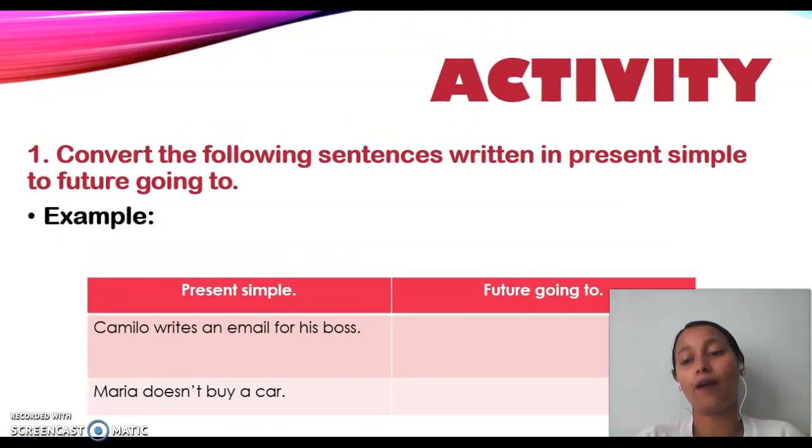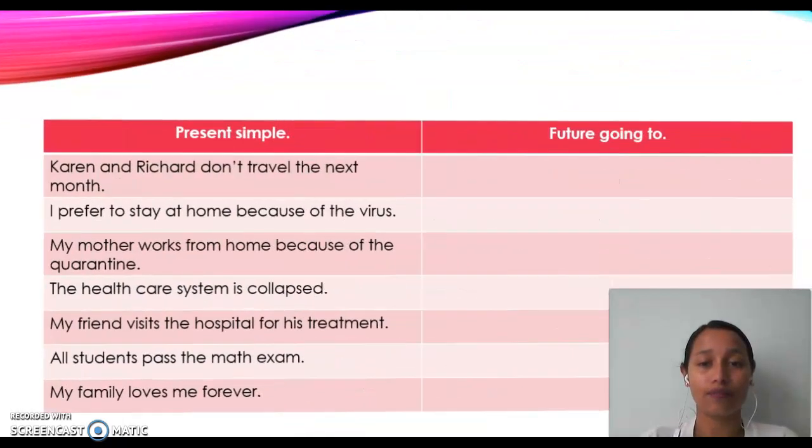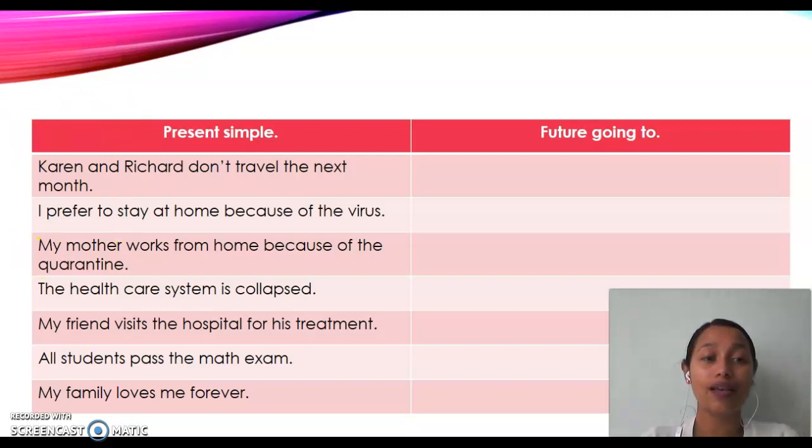So finally, for this topic, we are going to do an activity that is going to be great. And the activity is the next one. You are going to convert these sentences that are written in present simple to the future going to. In this column, you have some sentences written in present simple. So what you have to do is write this sentence here in the future going to. You are going to convert those sentences in the future going to.